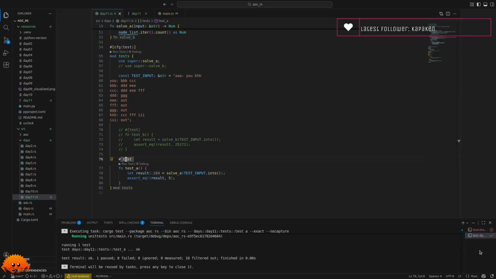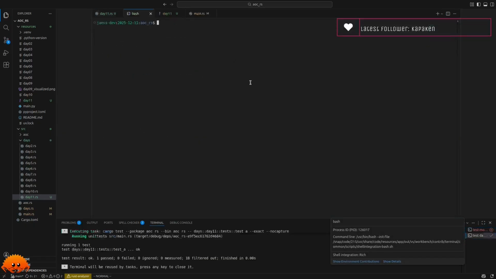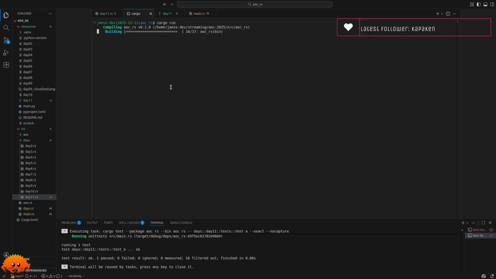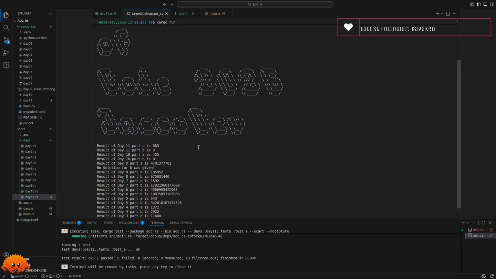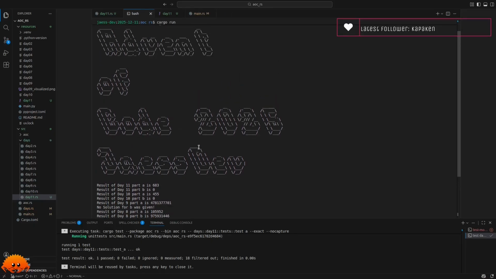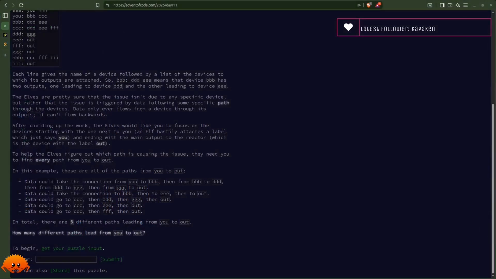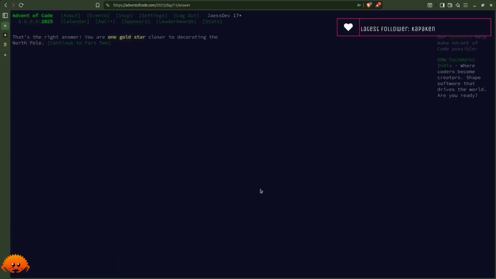Then let's simply open a terminal here and say cargo run. Yeah, nice. The only reason we brought the terminal up here is so you could see this wonderful ASCII art. And then let's take the result here and hop over to the task again. And there we can put in the value again. And yeah, that's the right answer. You are 1 gold star closer to decorating the North Pole.